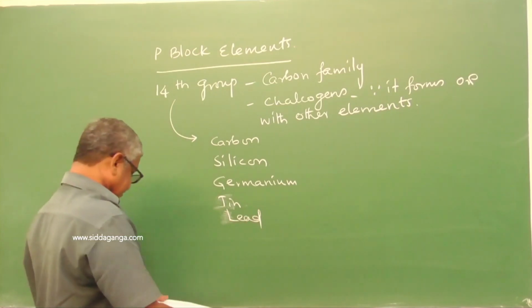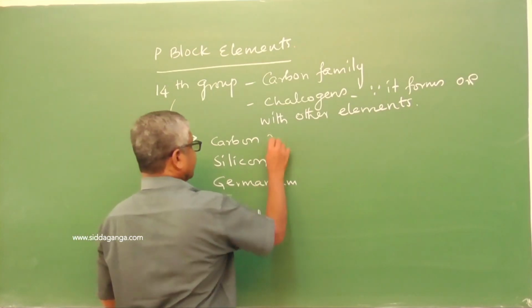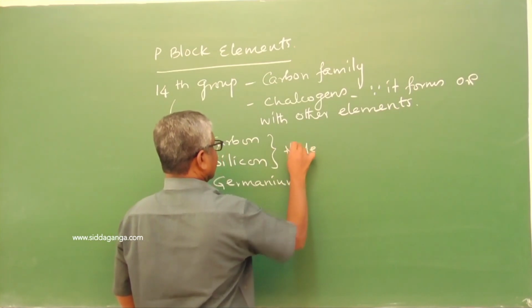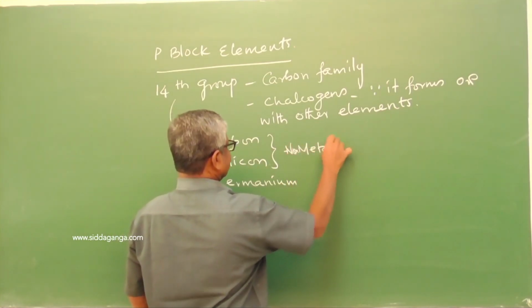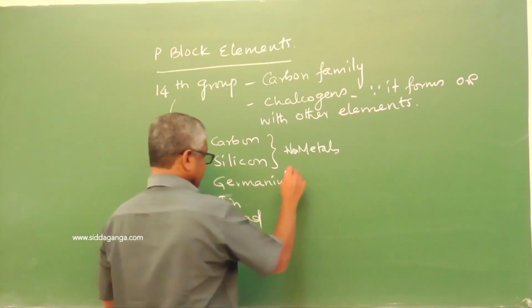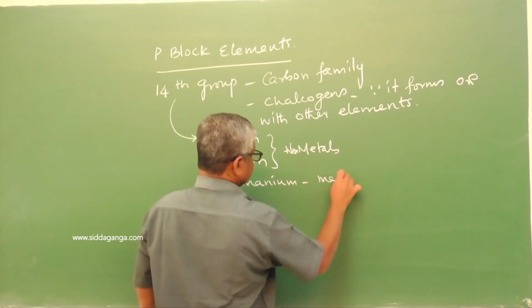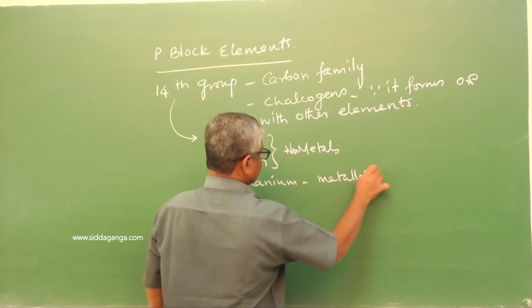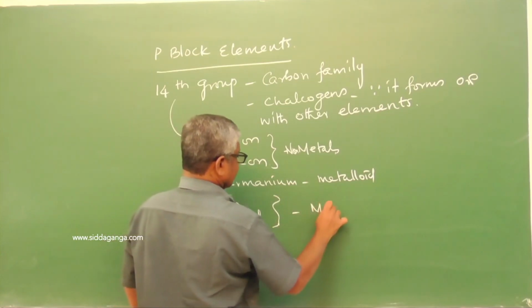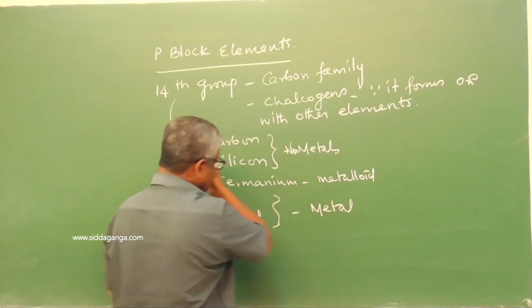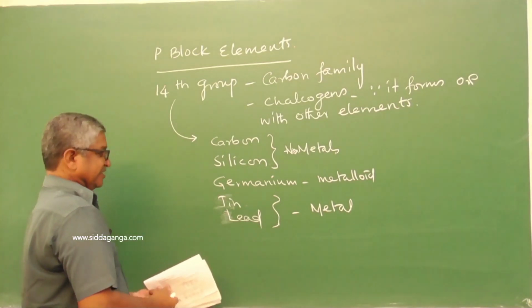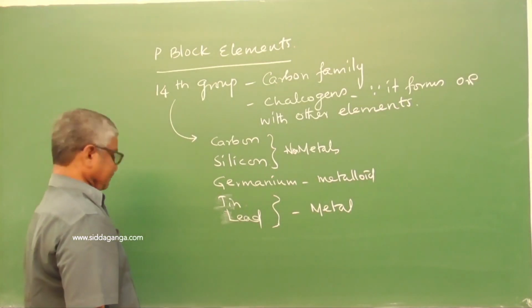In these, the first two are called non-metals. Germanium is a metalloid, and tin and lead are called metals.